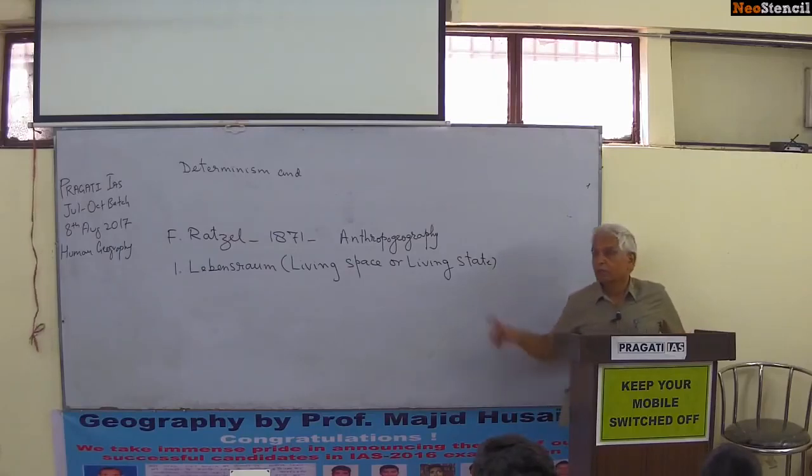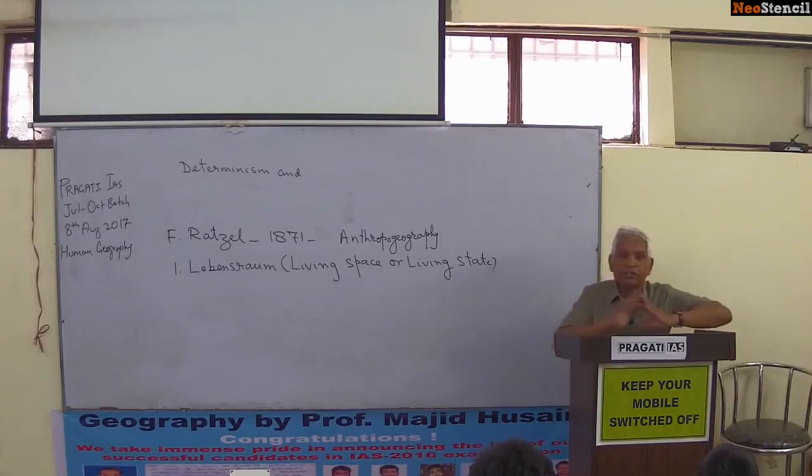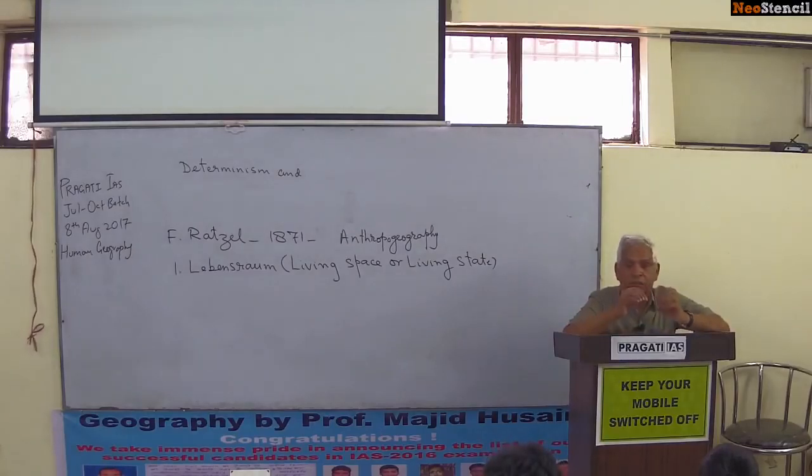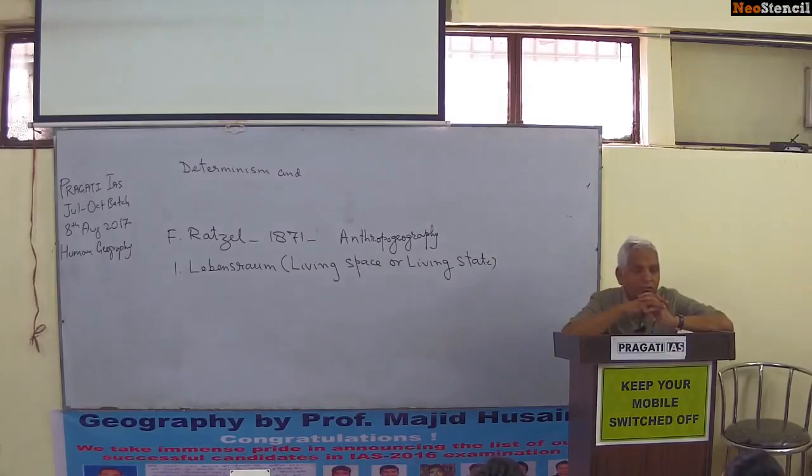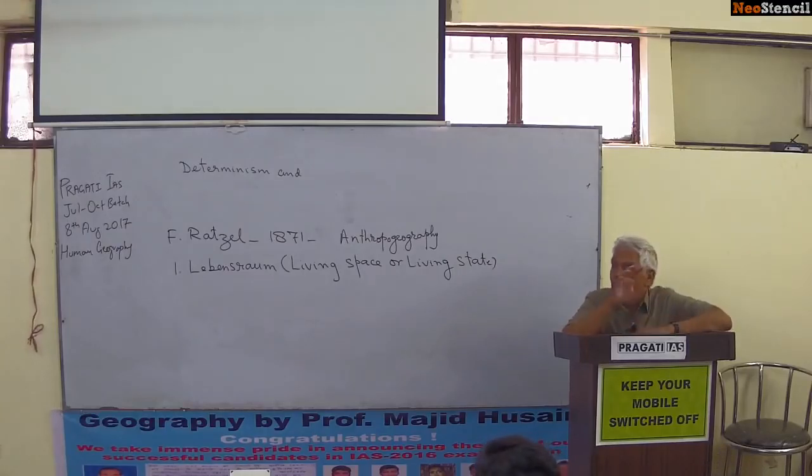He said that the state has a life like human beings. A state takes birth when some thinkers or politicians decide there is an idea we should have a separate state, as people are doing these days, Gorkhaland, you can say. To achieve the target, he said Lebensraum is expansion, applying the principle of survival of the fittest.